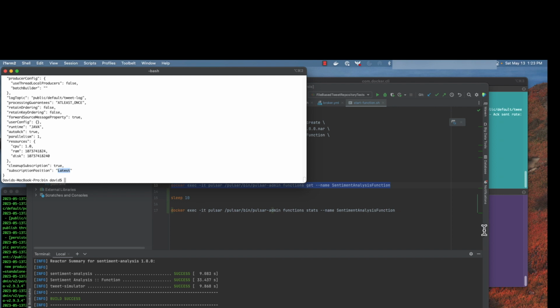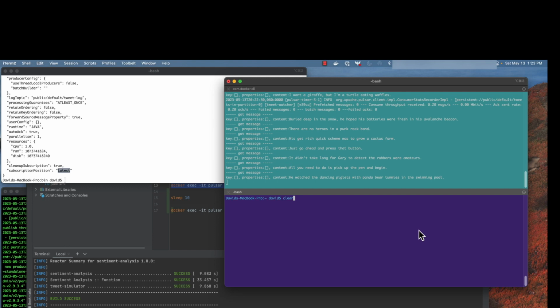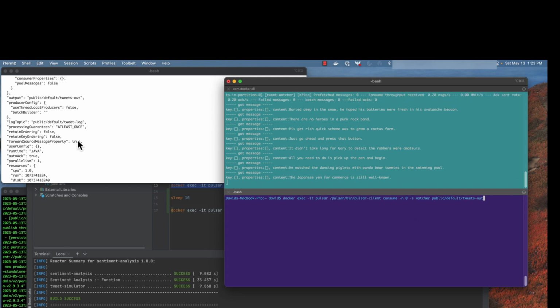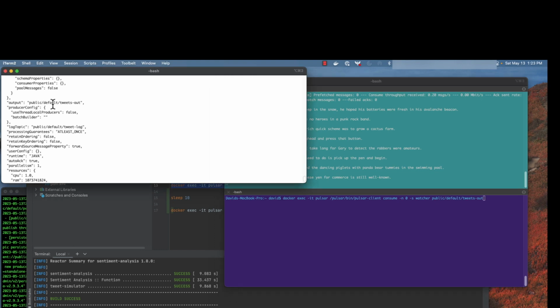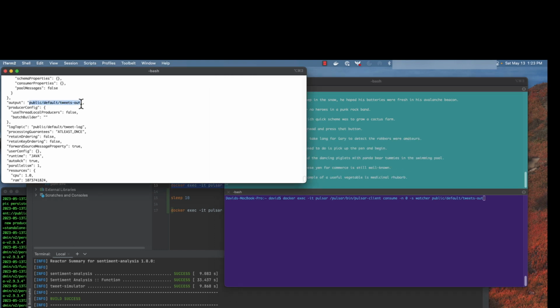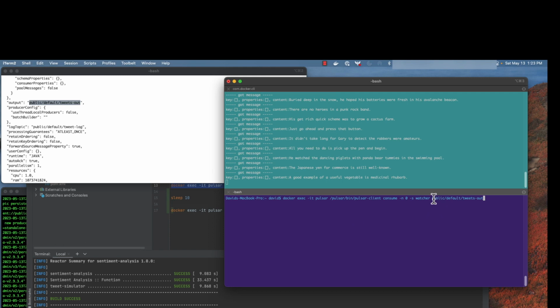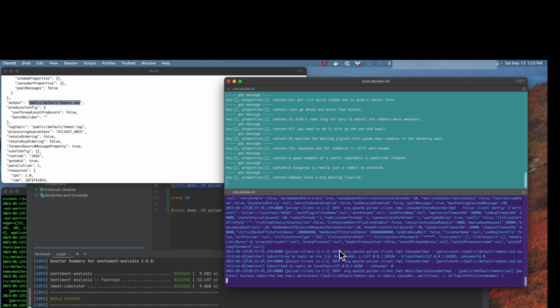So now let's go and see what the output looks like. So again, as we saw earlier, it's writing as an output to tweets out, public default tweets out. So we're going to consume from that same topic over here in a separate consumer, and see this again. This is still the tweets coming in. So let's see how our machine learning model is working. Is it getting the information? Is it processing it correctly? We'll start up here shortly.